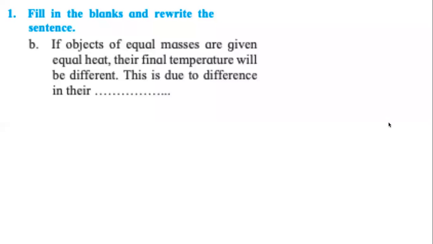Very simple question directly from the textbook. If objects of equal masses are given equal amount of heat, their final temperature will be different. In the experiment, our final temperature was the same, but they absorbed different amounts of heat. This question asks that if we give them the same amount of heat, their temperature will be different. Of course. What will be the answer? Why is this happening? What is this property called?